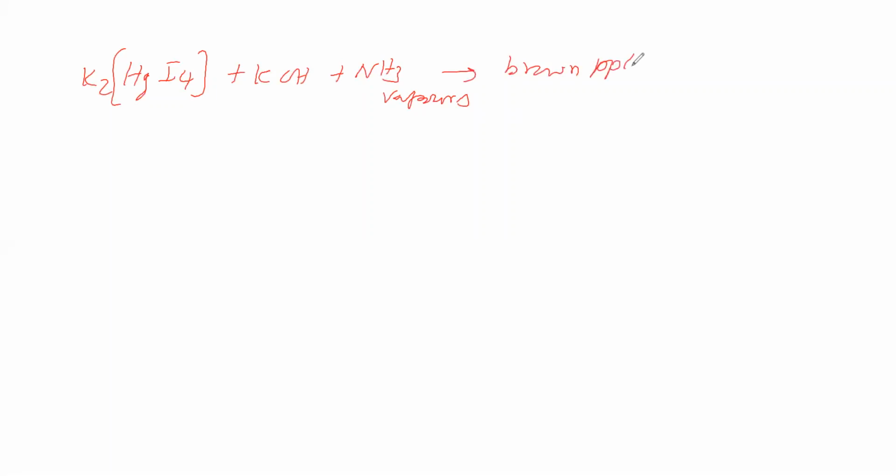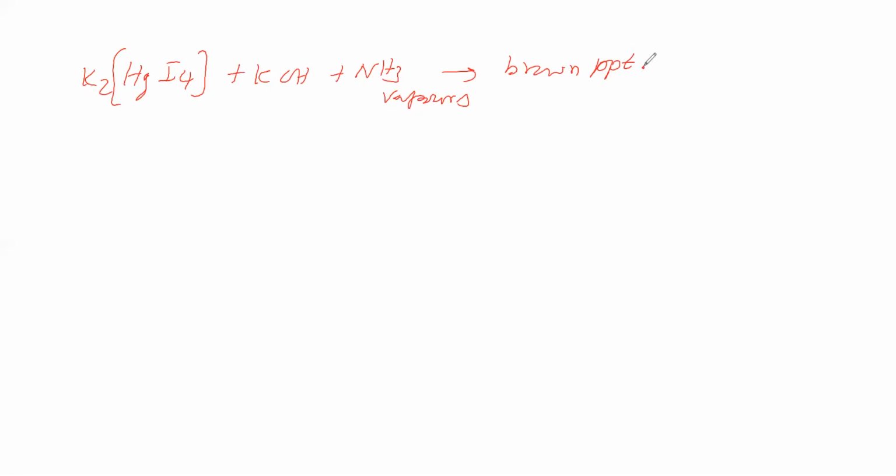Now we will take this Nessler's reagent, which is a complex. The complex formula is K2HgI4. It is in basic medium. To this let us pass ammonia vapors. What is the result? We are getting a brown precipitate.